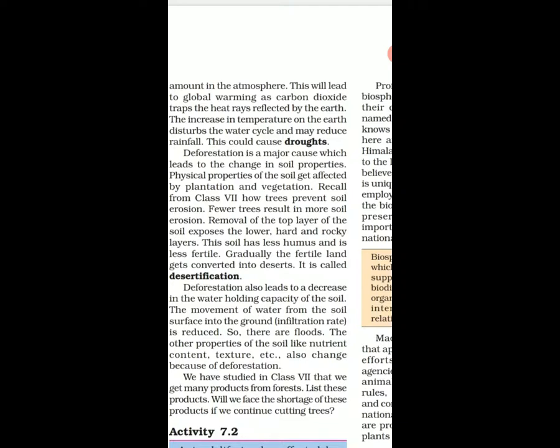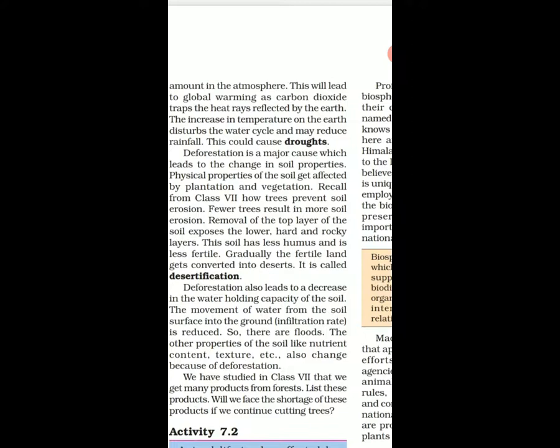That is called desertification. What is it called? Desertification. Deforestation also leads to the decrease in the water holding capacity of the soil. The movement of water from the soil surface into the ground is reduced.